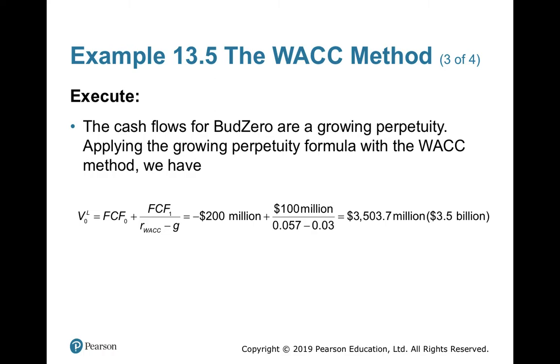So the NPV is equal to 3503.7 million, which is equal to 3.5 billion. So if the company is investing 200 million now, this project will create a positive NPV of 3.5 billion for the company in future.